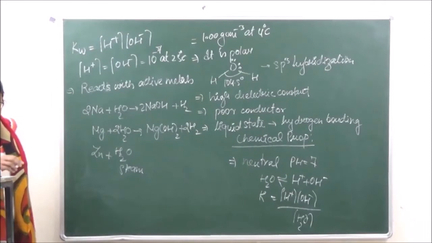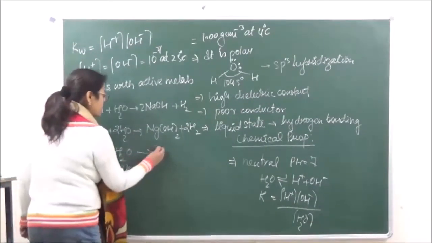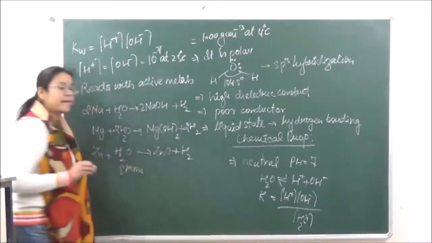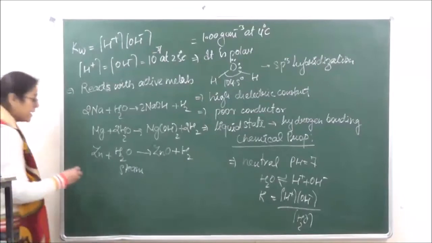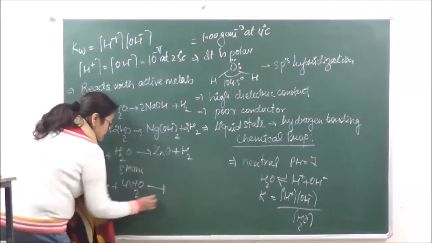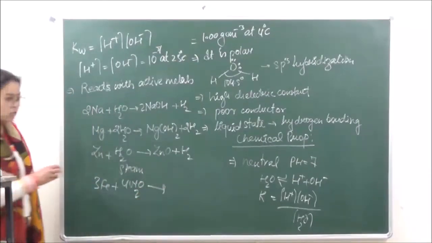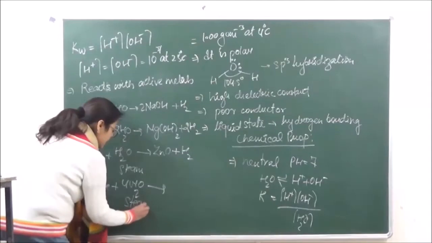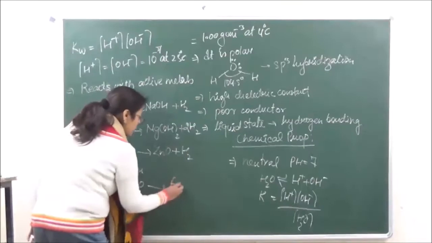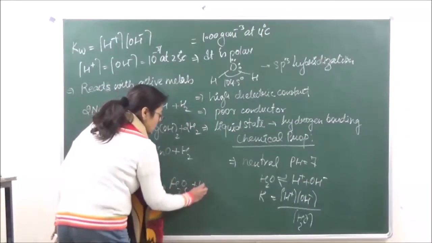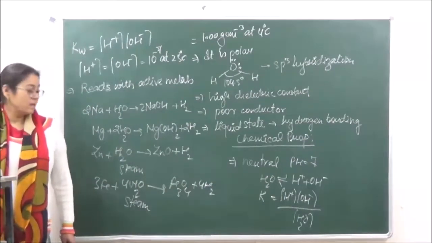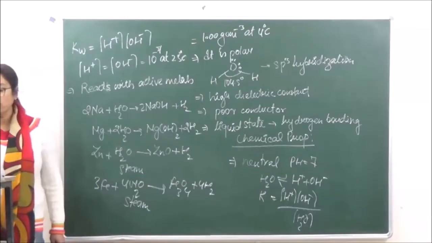When it reacts with zinc, it is going to liberate hydrogen again. Similarly, iron also has less reactivity, so it is going to react with steam to give us Fe3O4 plus 4H2. So these are the reactions of this.